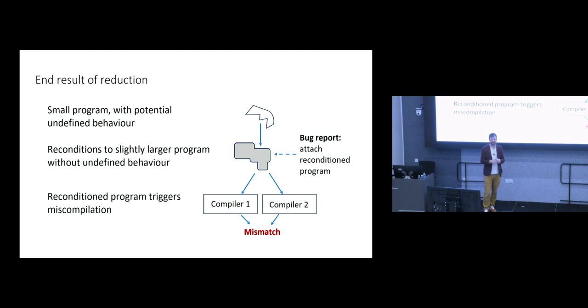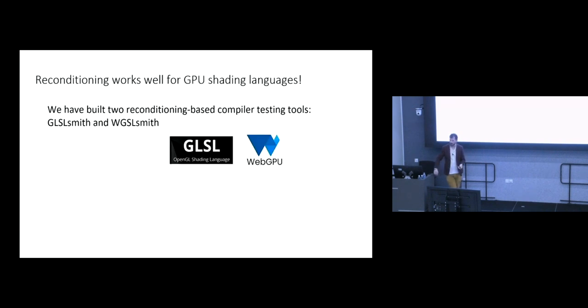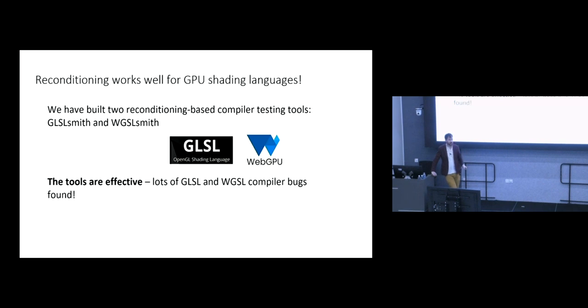So it means that we don't need any tools for detecting undefined behavior. All we need is this reconditioning tool for getting rid of undefined behaviors in a blanket way by, for example, doing the safe math wrappers that CSmith employed. And just to be clear, you don't want to do this for languages like C, where you've got undefined behavior detection tools, but it's useful for languages like the OpenGL shading language or the WebGPU shading language, where you have undefined behavior, but you don't have the corresponding tools to detect it efficiently. And it worked very well for these languages, leading to some fuzzing tools that found a whole load of bugs, and we were able to successfully reduce bug triggering programs thanks to reconditioning.